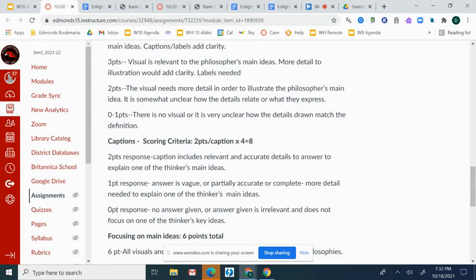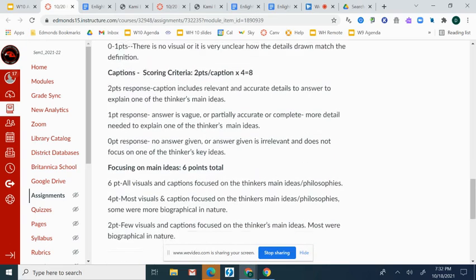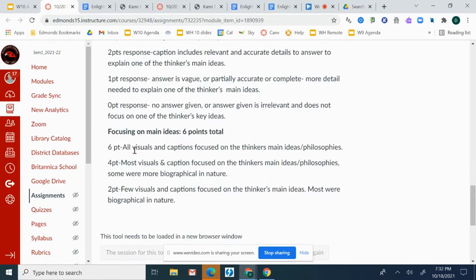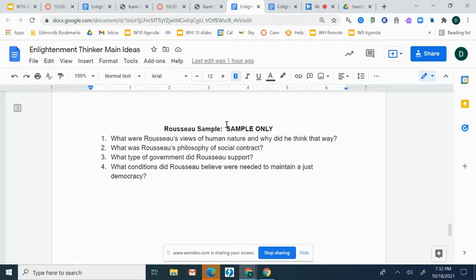And then your captions should be relevant and use accurate details to answer and explain one of the thinker's main ideas. So the goal is to, in a sentence or two, describe the most relevant details about the philosopher's ideas. Focusing on the main ideas is also worth 6 points. So I'm giving you these main idea questions because I really want them to guide your work.